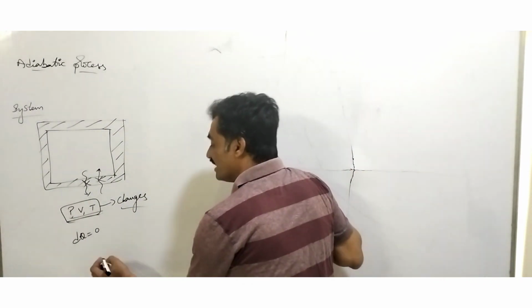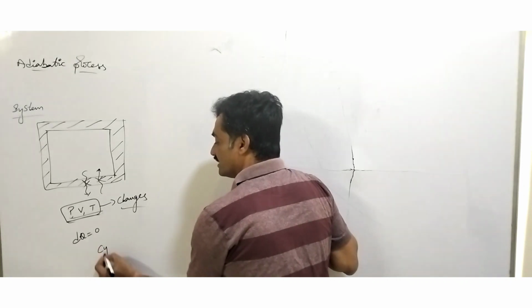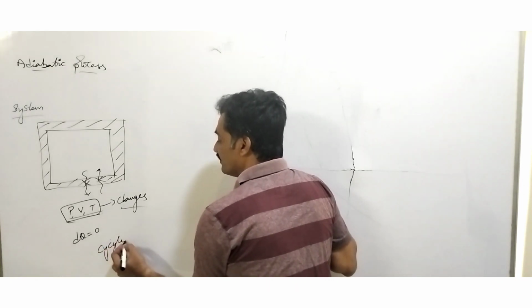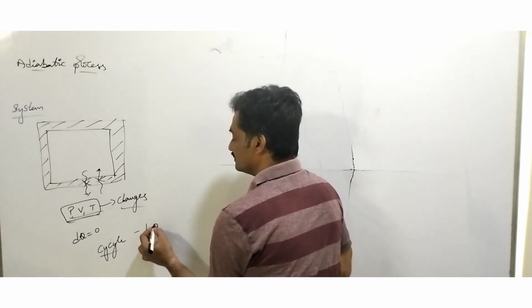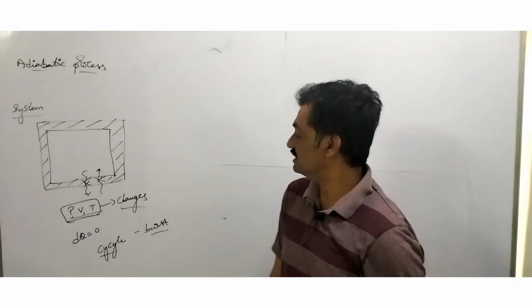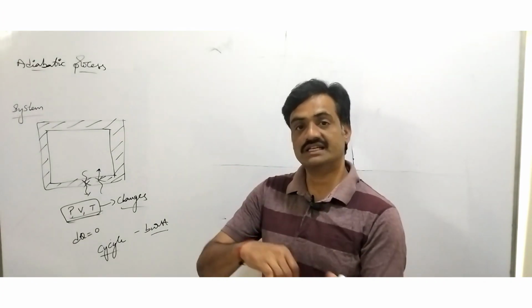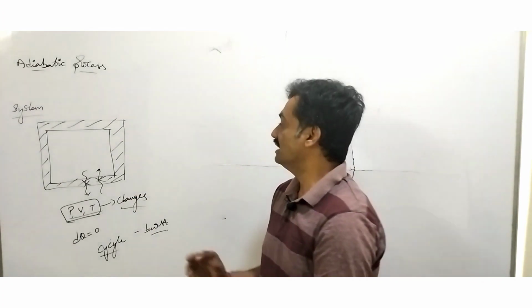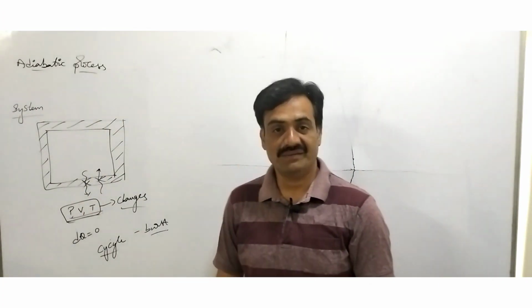Coming to the case when we consider a cycle tyre, if it bursts, here what happens is the air will blow from the cycle tyre to the atmosphere. Then we can represent it as an adiabatic change.